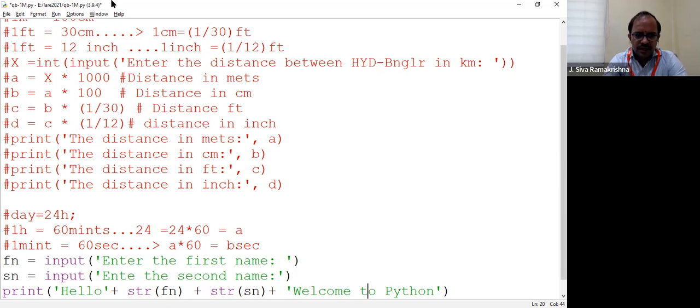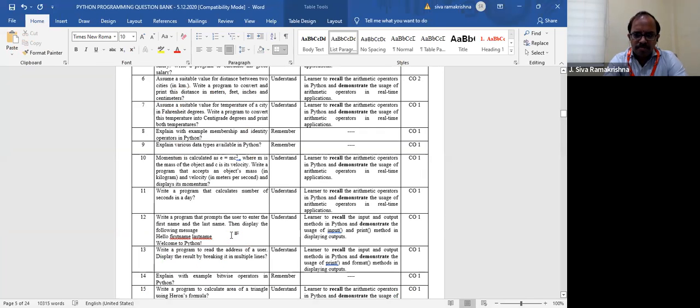Now let us move to the next program. So what is the next one? Write a program to read the address of a user and display the result by breaking in multiple lines.